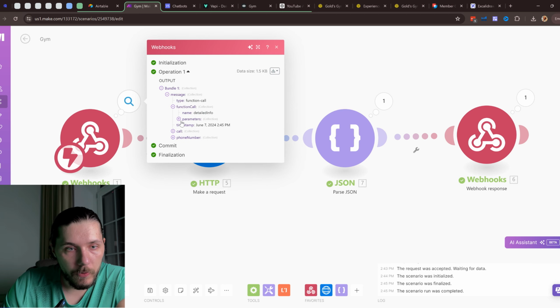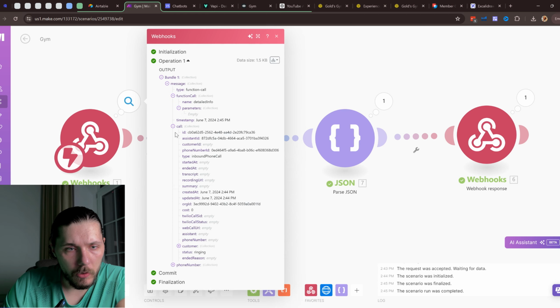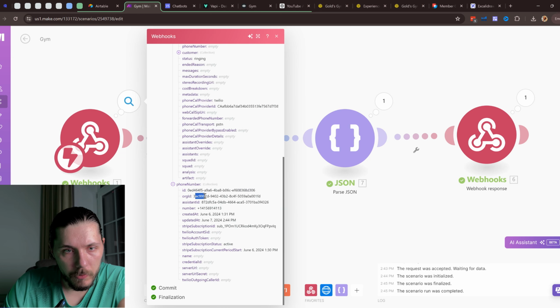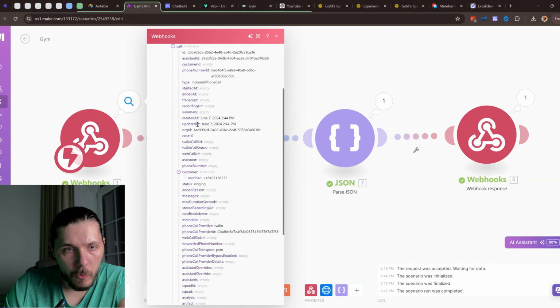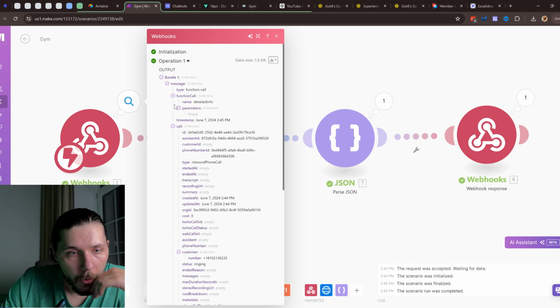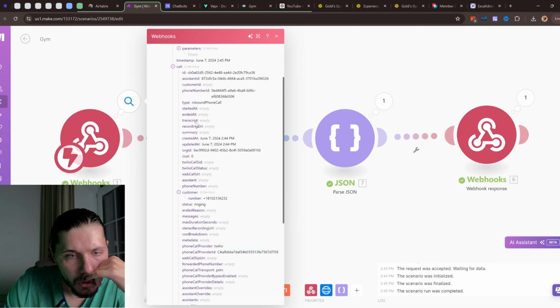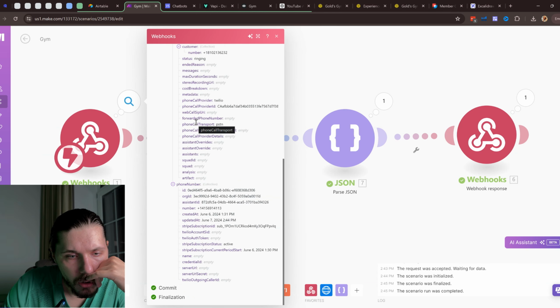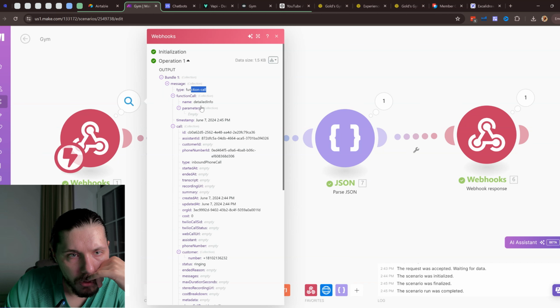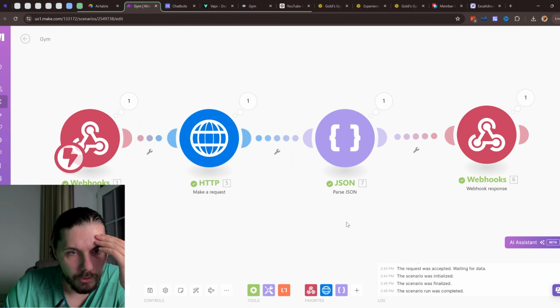And in the function call parameter, it's the call phone number. This is the information about the customer phone number, where I was calling from. Message function call parameters, timestamp. Okay, assistant phone, inbound. Anyways, I don't want to waste my time.